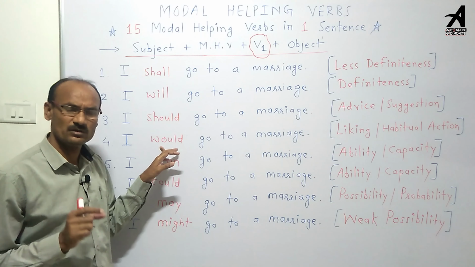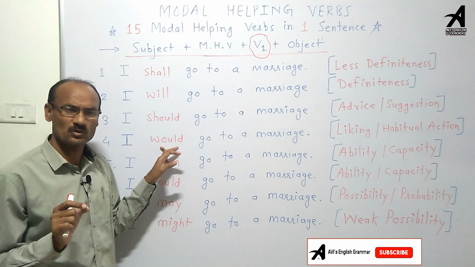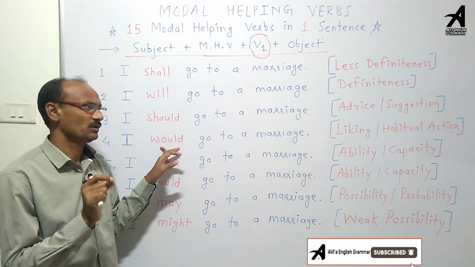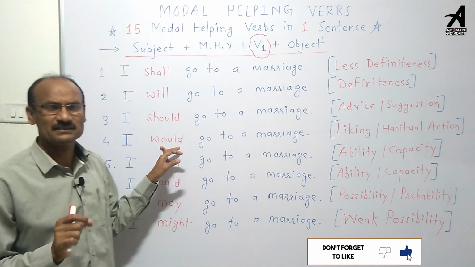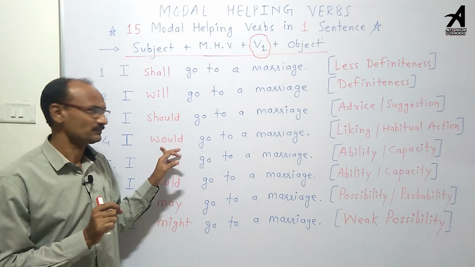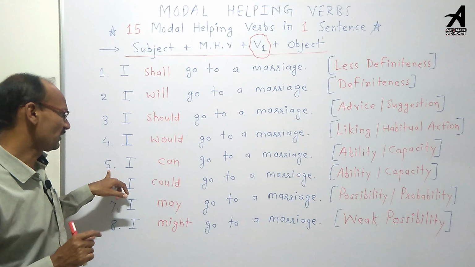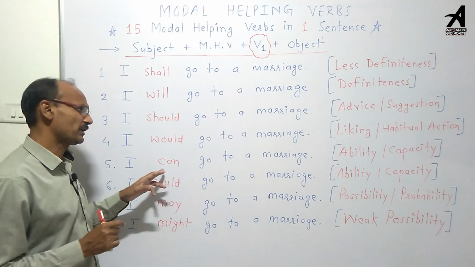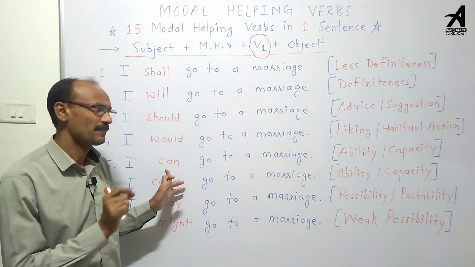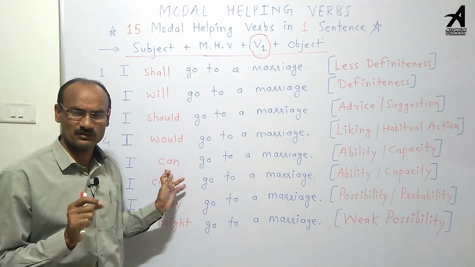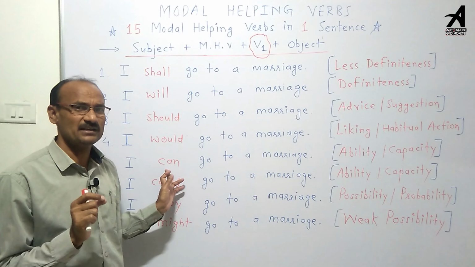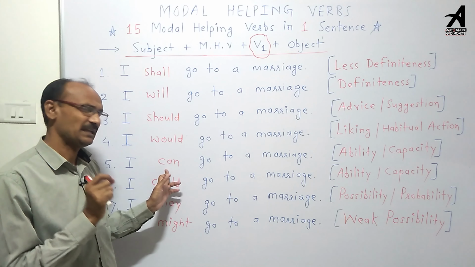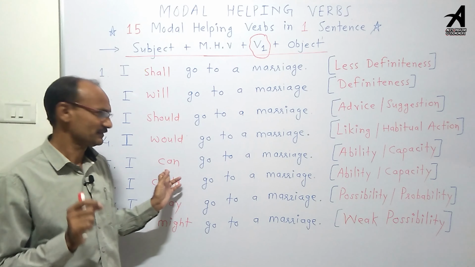Number 4, I would go to a marriage. Here would indicates liking, or would also indicates habitual action in the past. Sentence number 5, I can go to a marriage. In sentence number 5, can indicates ability, capacity, or power. Three indications the word can indicates.